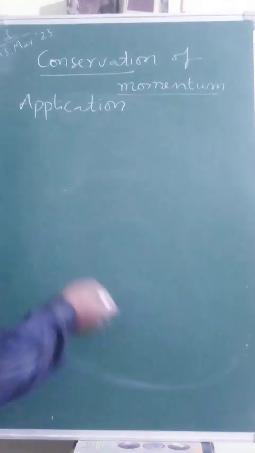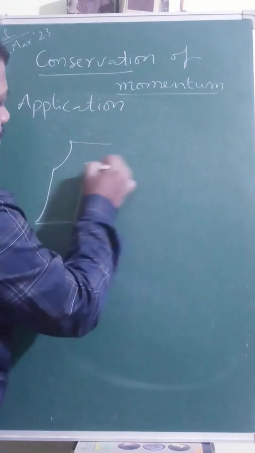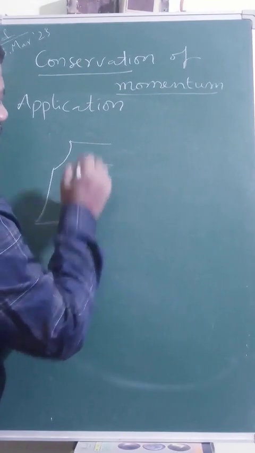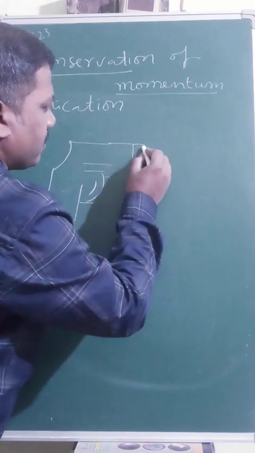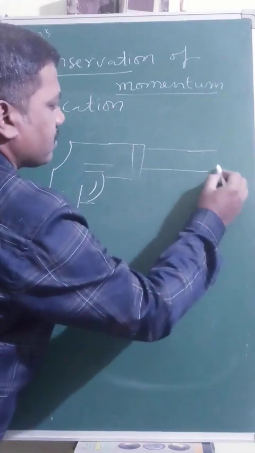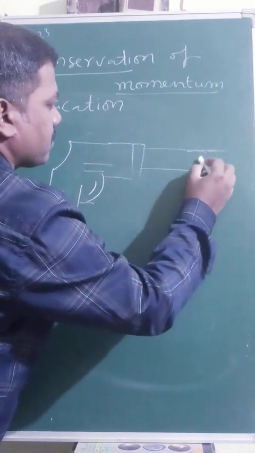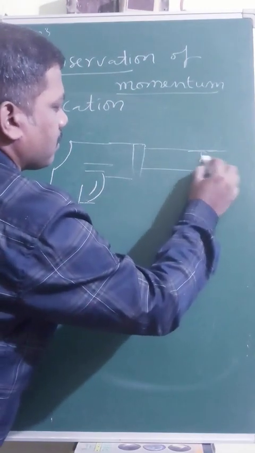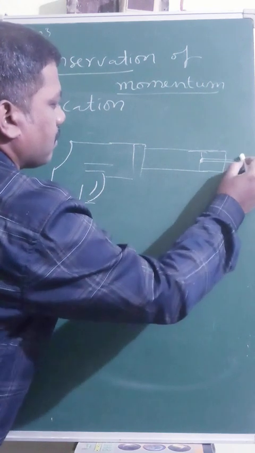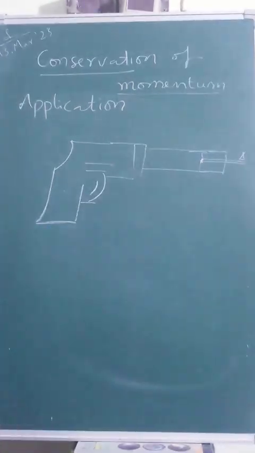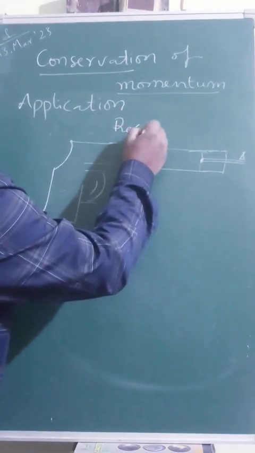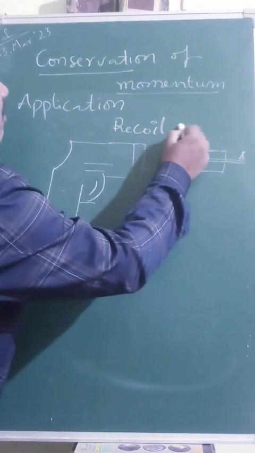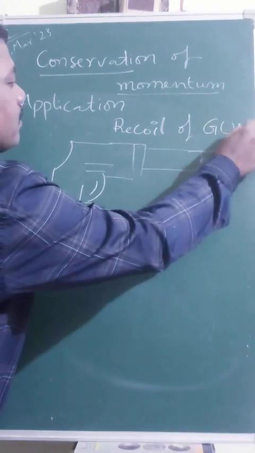See, for better understanding, suppose I am taking a metal gun. It is provided with a trigger and barrel, everything well equipped. Simple, it is a gun. We call this the recoil of a gun. Yeah, so coming to the point.